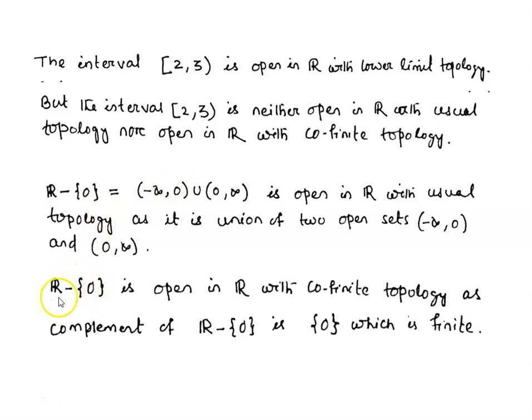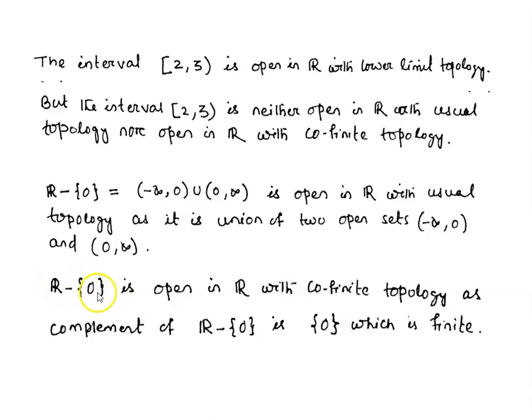Let us consider the same set R minus {0}. Here we have removed the point 0 from the real line R. Is it open in R with cofinite topology? If we take the complement of R minus {0}, we get the singleton set {0}, which is finite.